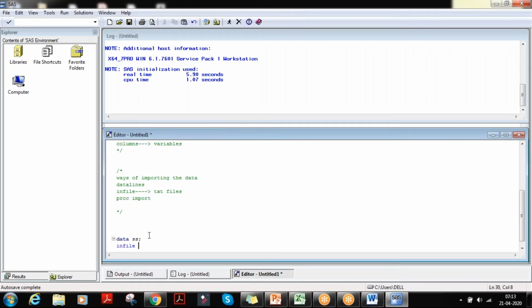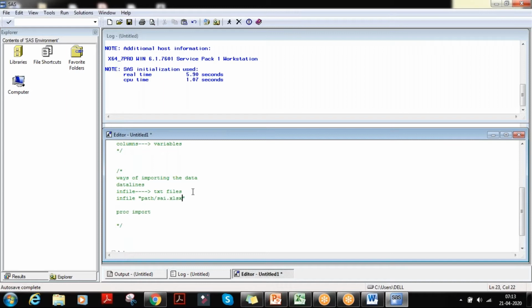The syntax for infile is: here we need to give the path, a slash, and the name of the file we are importing, like an Excel file named sci dot and the extension.